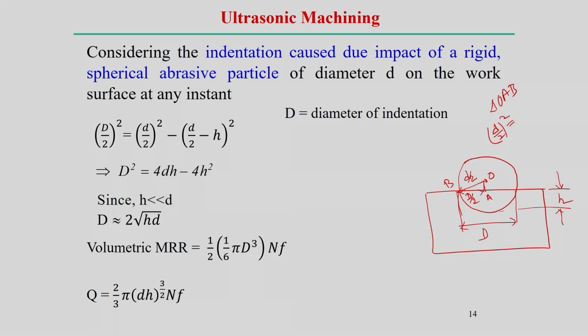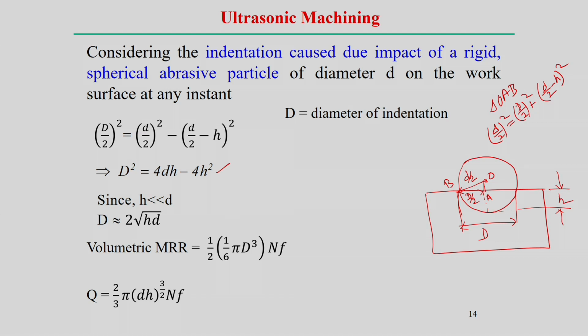small d by 2 square equals capital D by 2 square plus small d by 2 minus this OA, basically small d by 2 minus h square. So, once we do this, we can find out this expression: capital D square equals 4 dh minus 4 h square.